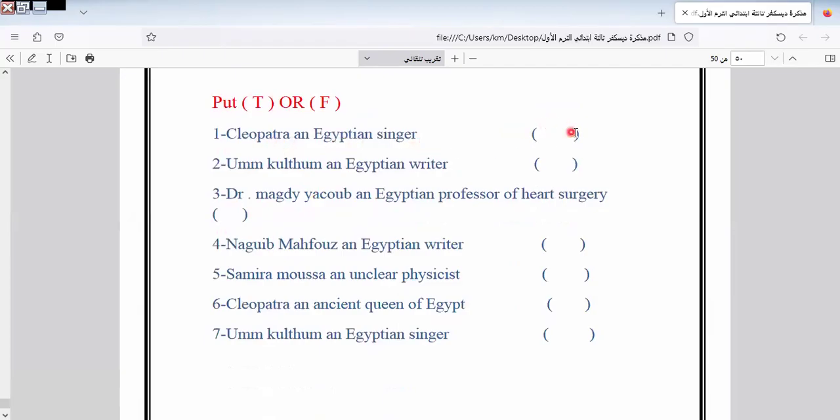Cleopatra is an Egyptian singer. It would be wrong. Why? Because she is a queen, not a singer. Kulsum is an Egyptian writer. Wrong. Dr. Magdi Yaqub, Egyptian professor of heart surgery. Yes. Naguib Mahfouz is an Egyptian writer. Yes. Samira Musa is nuclear. So I have a mistake here, it should be nuclear. I have a misprint here. Nuclear physicist, yes, it's right. Cleopatra, an ancient queen in Egypt, yes, it's right. Kulsum is an Egyptian singer, yes, it's right.